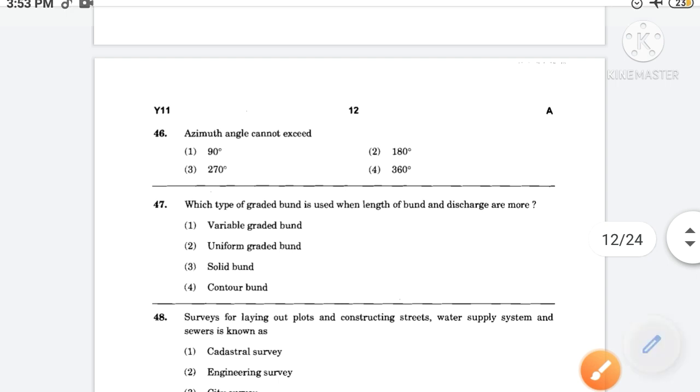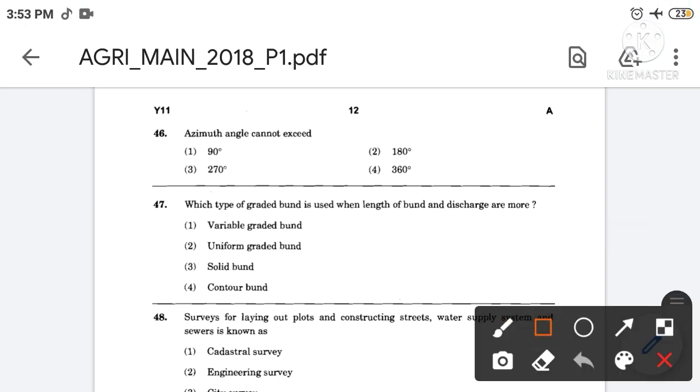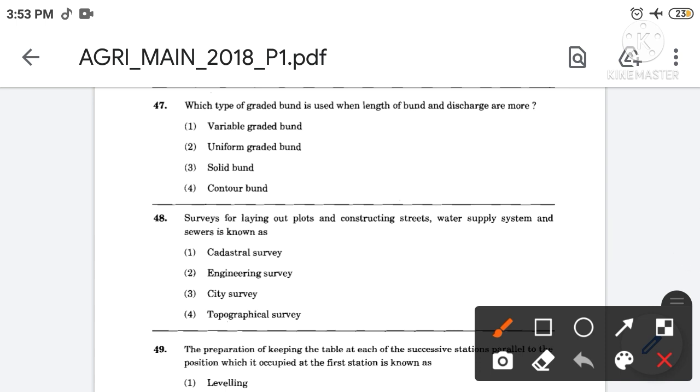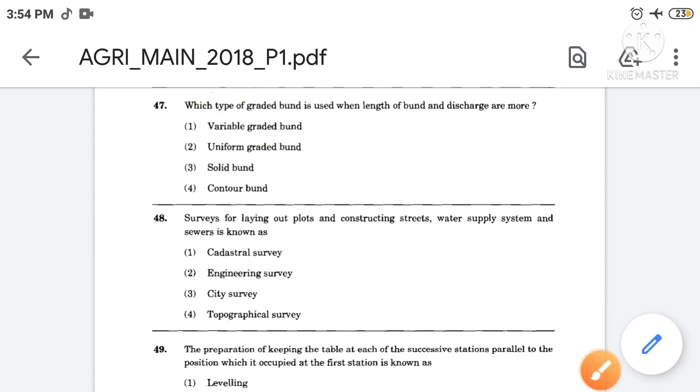Azimuth angle cannot exceed. The correct answer is option number 4. So azimuth angle cannot exceed 360 degree. Then next, which type of graded bond is used when length of bond and discharge are more? The correct answer is option number 1. So the variable graded bond is used when length of bond and discharge are more. Then next,